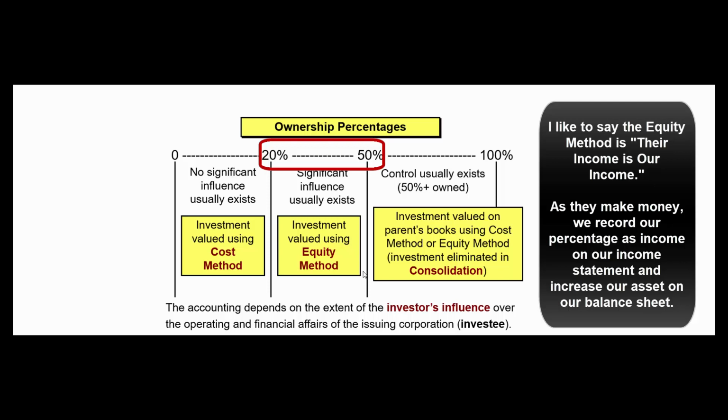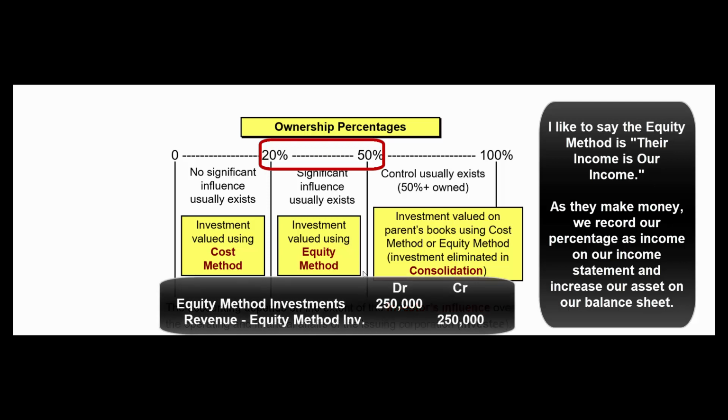If they make $1 million and we own 25% of them, we'll book $250,000 of revenue on our books by debiting that investment on our books for $250,000 and crediting some kind of revenue account, something like revenue or income from equity method investments. So please keep in mind, they don't owe us $250,000. They don't give us $250,000. We didn't make $250,000. They did, but we increased the investment on our books and booked some revenue for $250,000. Also, when they pay us dividends, we're going to act like they're cashing us out. So we'll debit cash and credit our investment in that company.